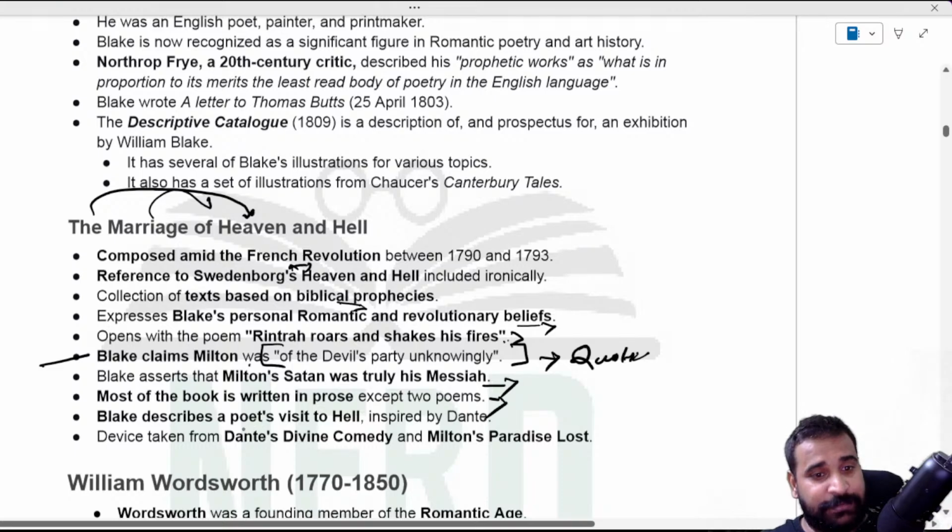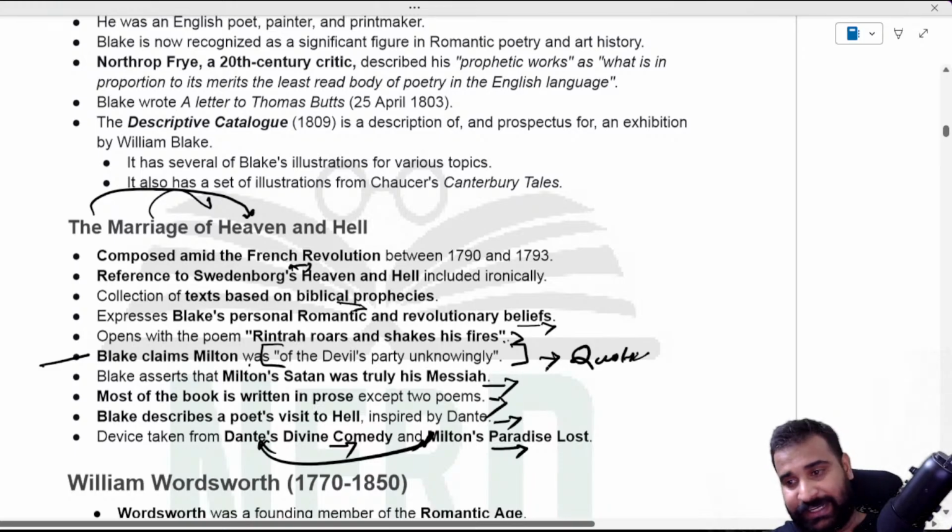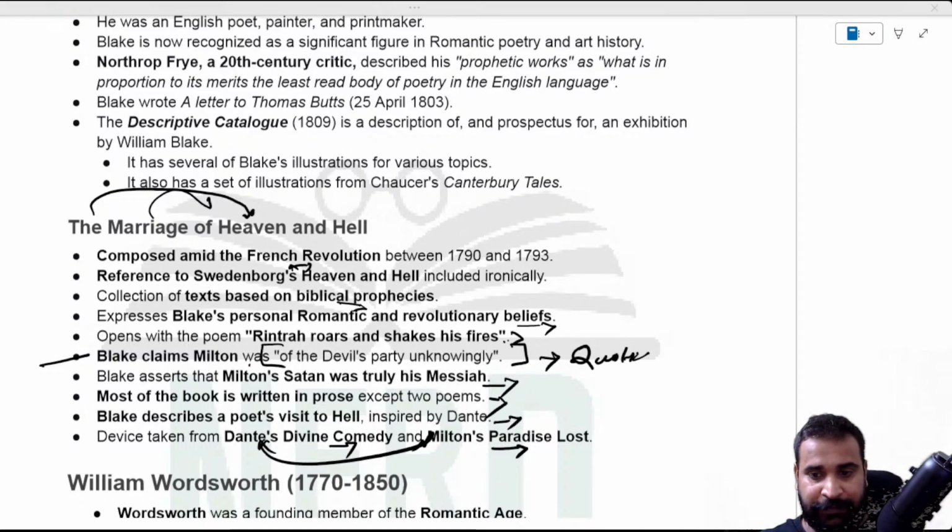Blake describes a poet's visit to hell inspired by Dante, a device taken from Dante's Divine Comedy and Milton's Paradise Lost. So these two are mentioned in the poem. Remember, devil's party without knowing it, or unknowingly. Very important, you usually get a question based on that.